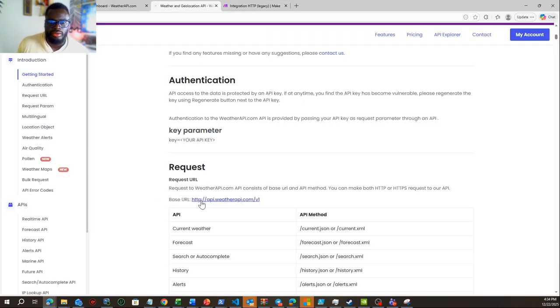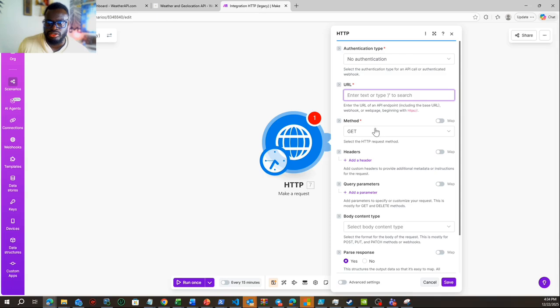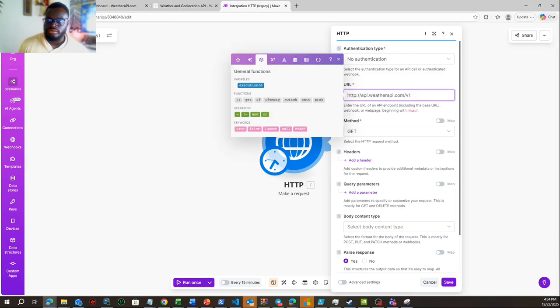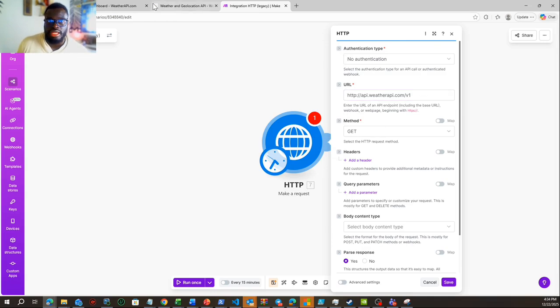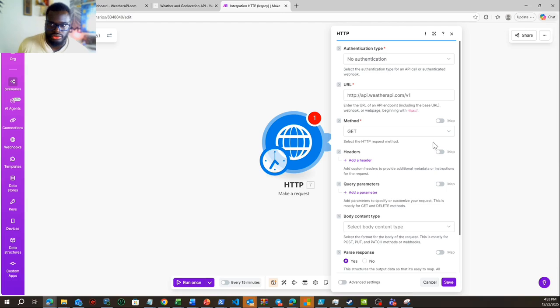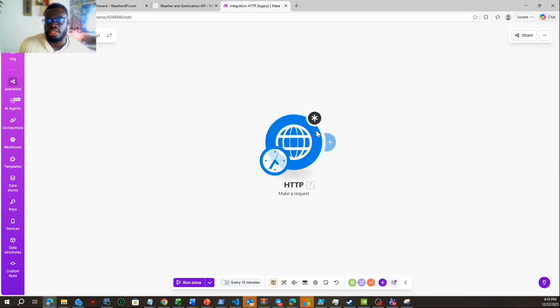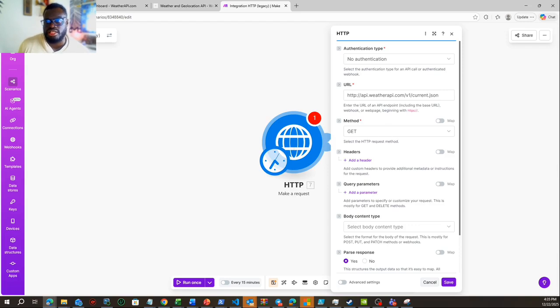Here, I will just copy this URL from this API documentation. I'll put the URL, okay, and then I need to do the action. Remember, the action here is I just want to know the current weather for a specific city. So I will take this current.json and need to add it to the URL. I need to add it here. And again, this v1 you're seeing is just the version of your API, all right?